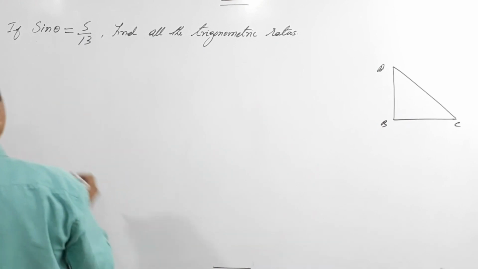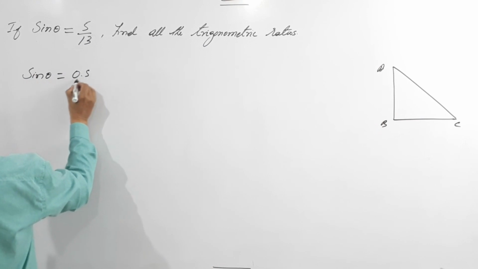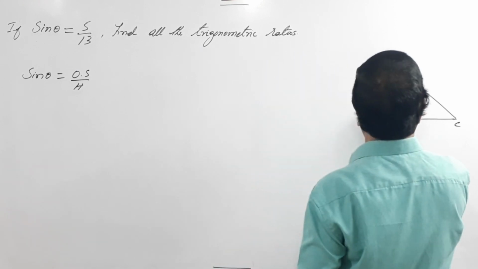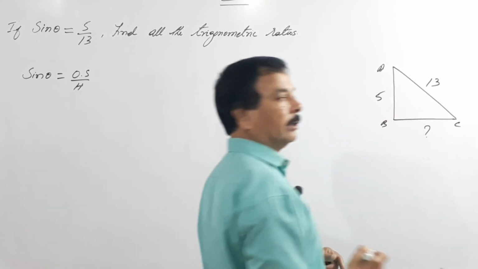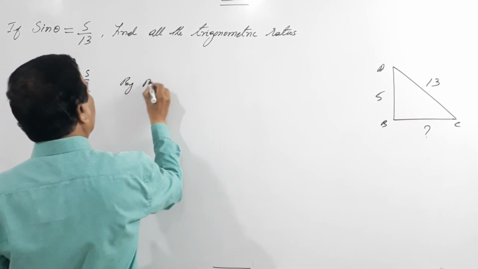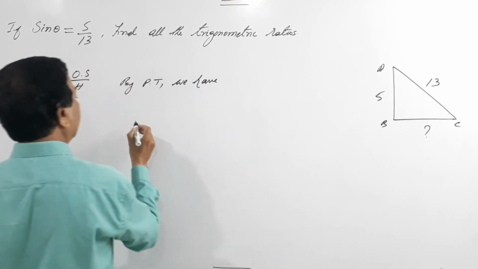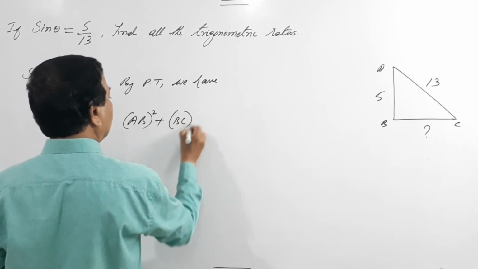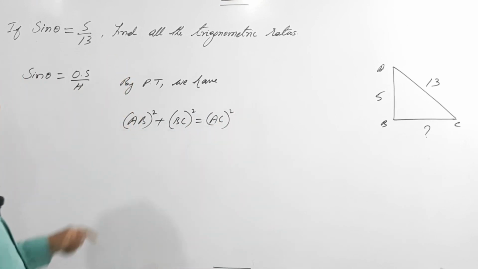As given, sin theta. What is sin theta? Sin theta equals opposite side by hypotenuse. Opposite side is 5, and hypotenuse is 13. We are supposed to find BC. By Pythagoras theorem, we have AB square plus BC square equals AC square.